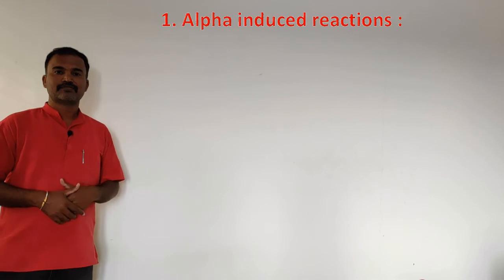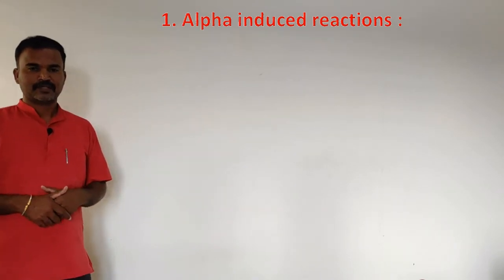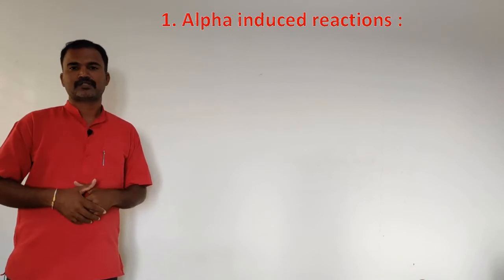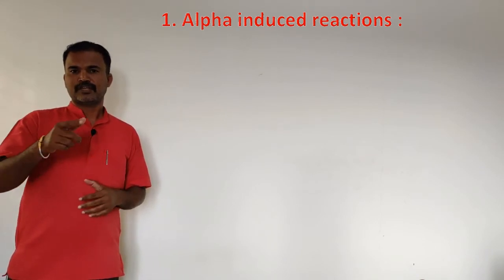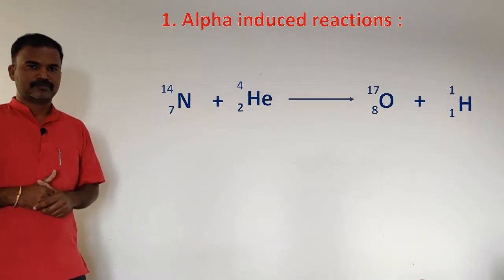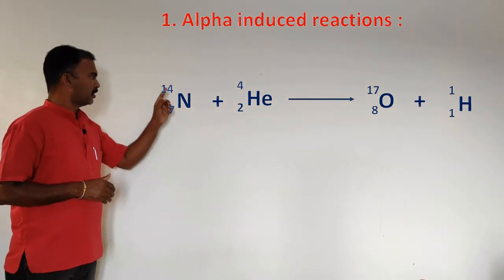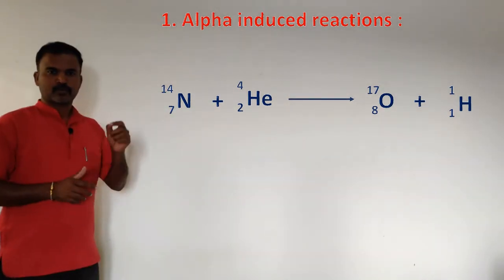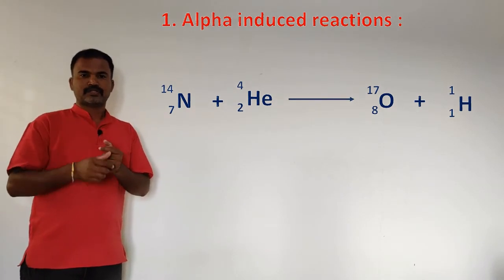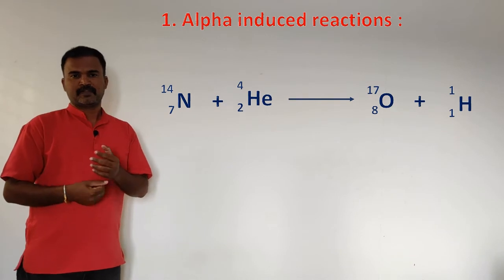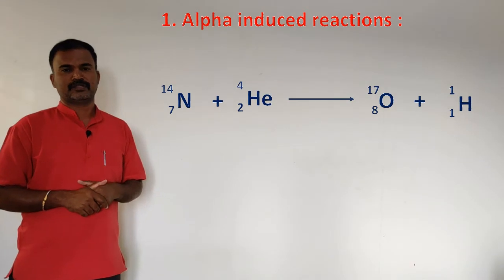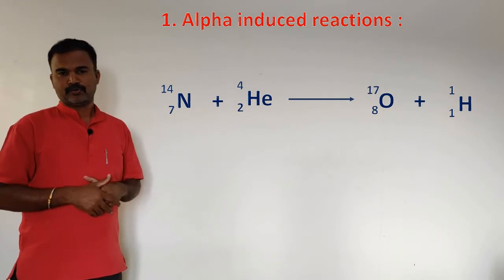First one is the alpha induced reaction. In these reactions, alpha particles are absorbed by the target nucleus, which then emits the proton or neutron. Let me consider an example for this. You take nitrogen with atomic number 7 and mass number 14. When it is bombarded with the alpha particle, it gives oxygen, that is atomic number 8 and the mass number 17, and emits a proton.